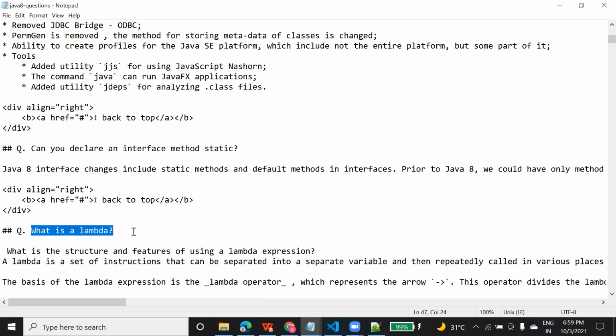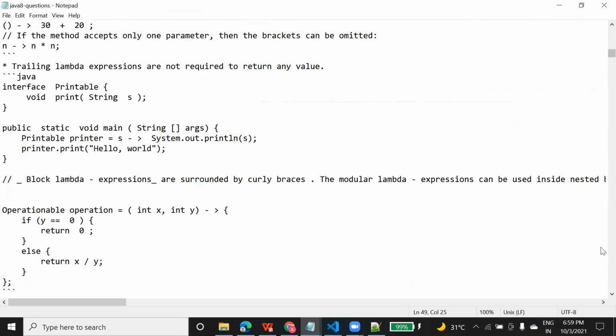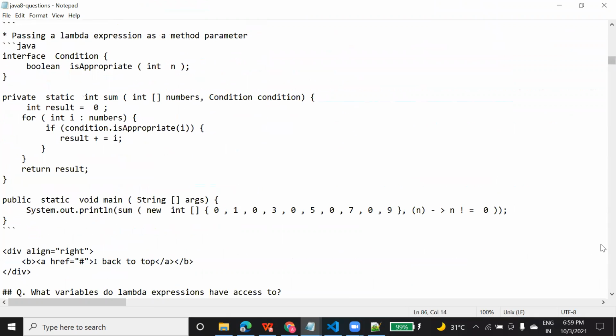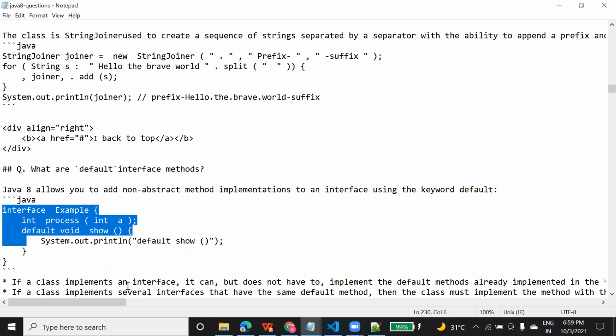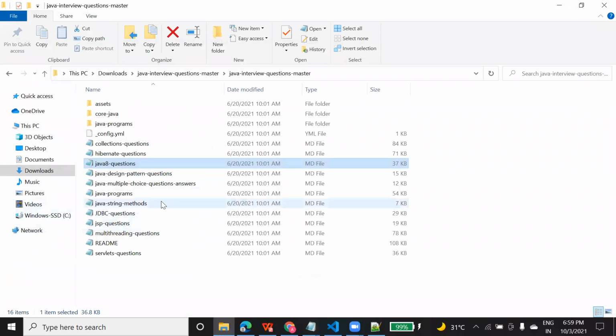What is Lambda? I've not covered Lambda because it comes under advanced Java, not core Java. If you want, you can add it, but I've not explained it because it will be quite complex for you. So you can ignore this, but you can focus on variable, method, interface, inheritance, that you can go through. The default interface, proper syntax is added. You can go through this and you can easily understand.